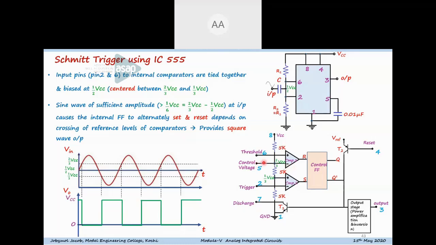Okay, I will explain. Normally the purpose of pin 5 is that we can use it as a modulating voltage pin to vary the output pulse width and so on externally. But in this case, if we are not using pin 5 externally, we are not leaving it as such, we are connecting it to ground through a capacitor of 0.01 µF to bypass any high frequency noise signals or supply voltage fluctuations.